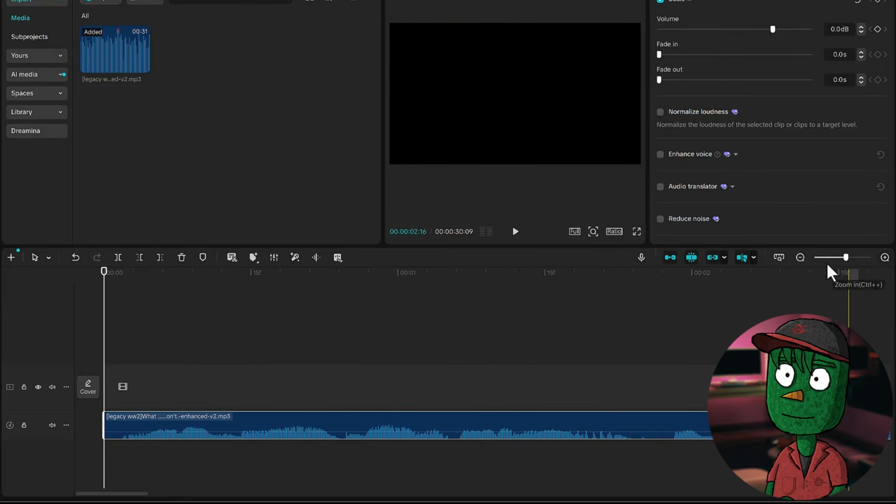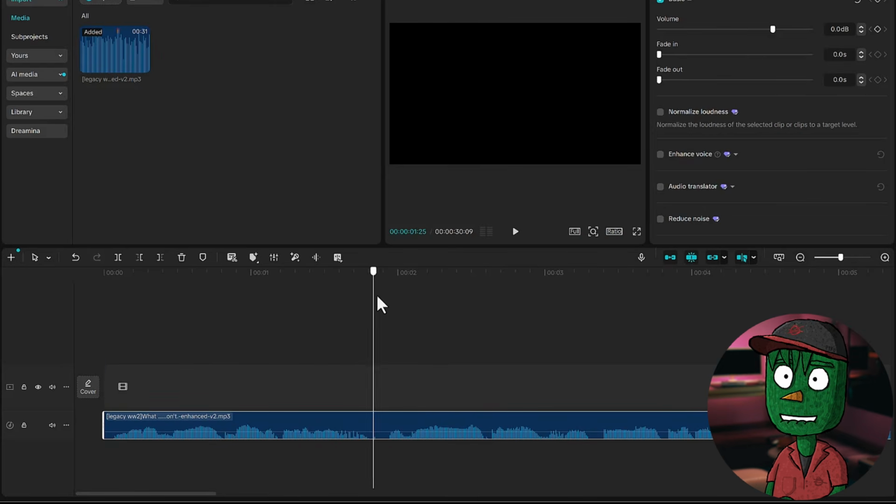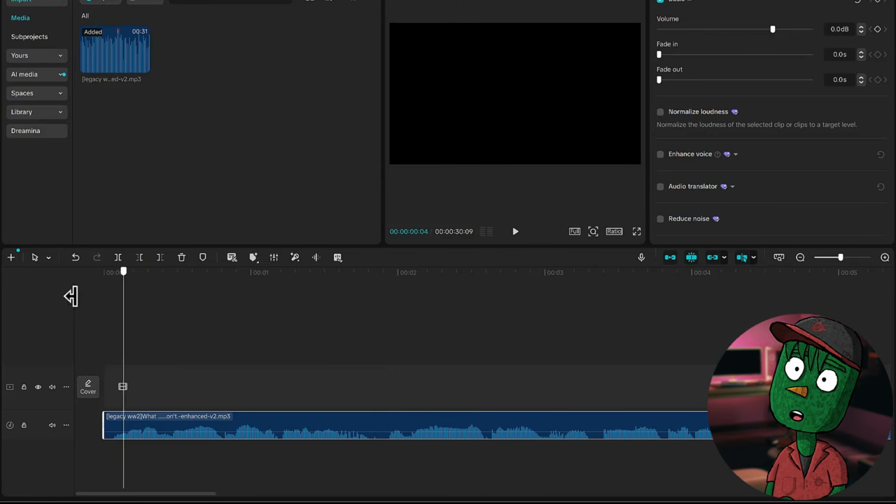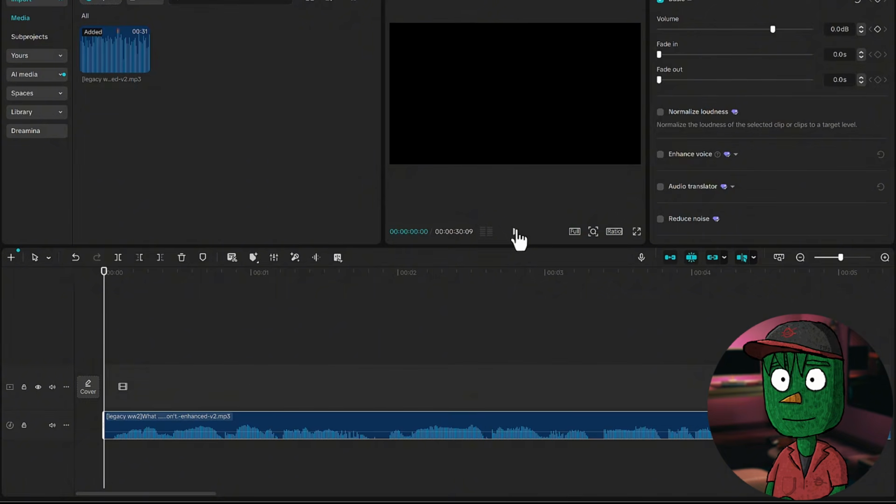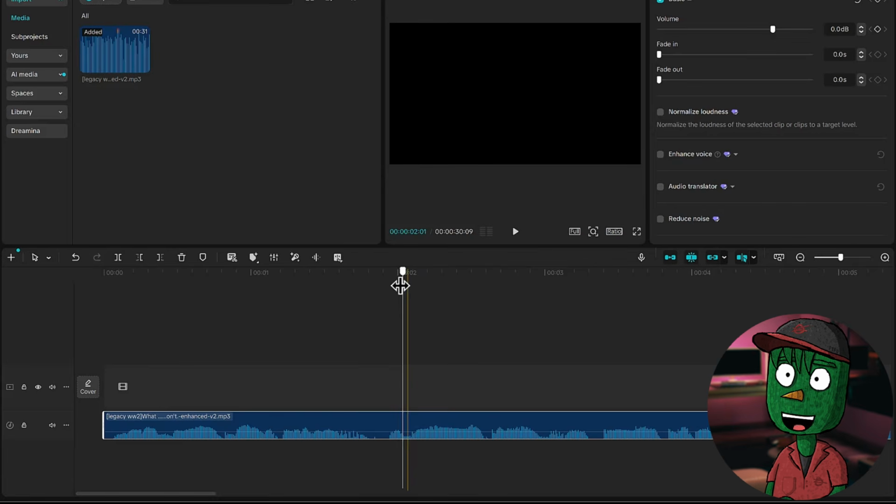So once you have this, the next thing you need to do is zoom in so you can see the timeline properly. Okay, so now what I want you to do, and I always say this, is to listen to the first 5 seconds of the voiceover so you know the exact image or video you need to add here that is going to visually represent what the voiceover is saying. As simple as that. Just so you can understand exactly what I mean, I'm going to first of all play the 5 seconds of this voiceover and then pause it, and I'll show you what I added to visually represent that scene.